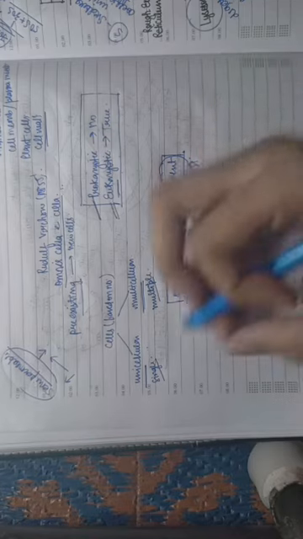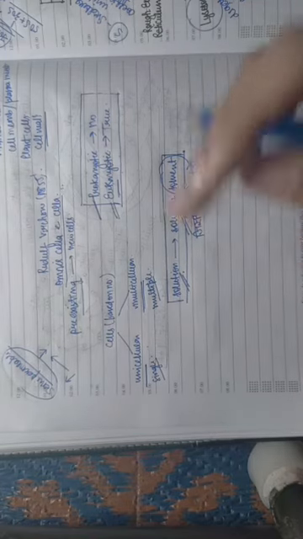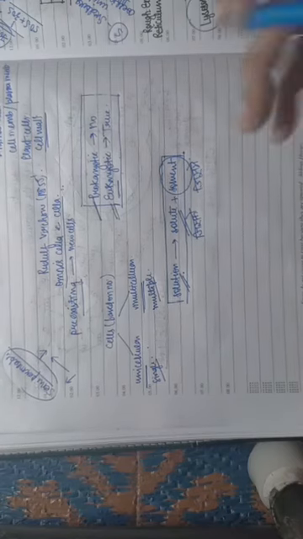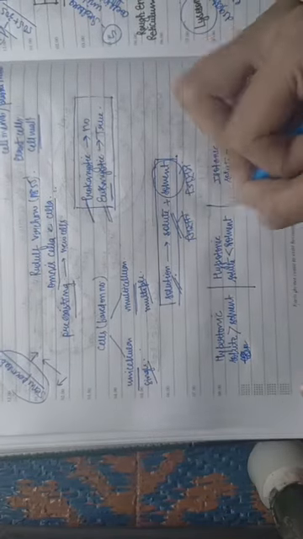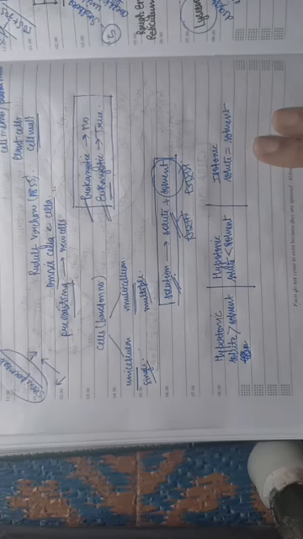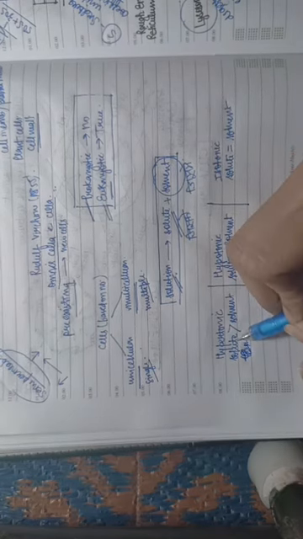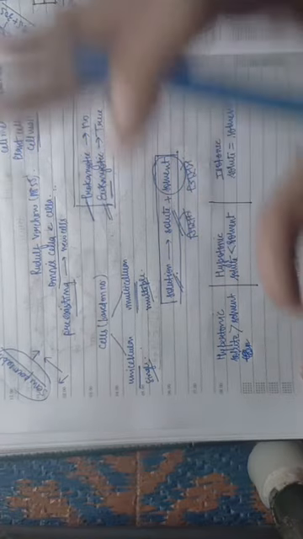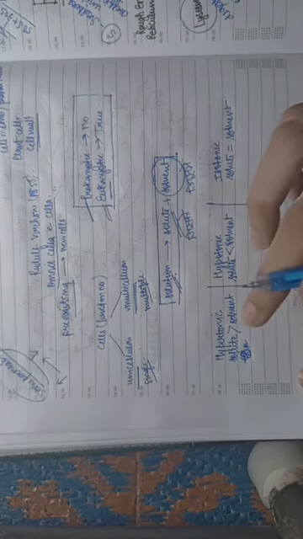So now after this solution, solvent and solute, let's come to our main topic, that is whether the solution is isotonic, hypotonic or hypertonic. Hypertonic, hypotonic and isotonic. Hyper means more. So when the solute becomes more, if you add a lot of sugar and there is little water, then that is called a hypertonic solution.